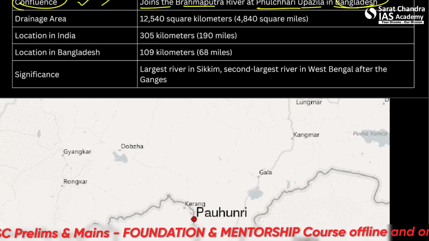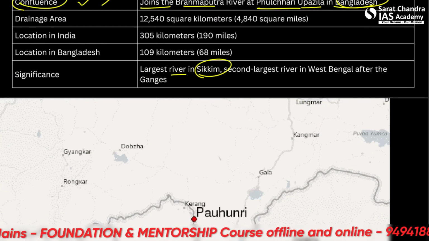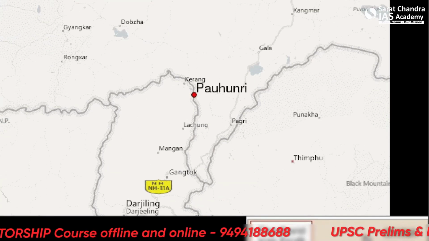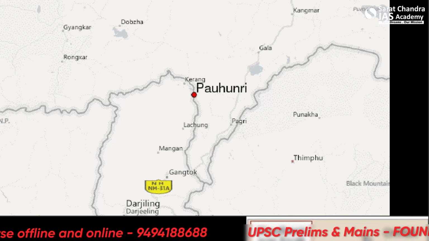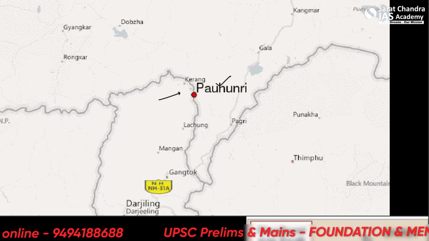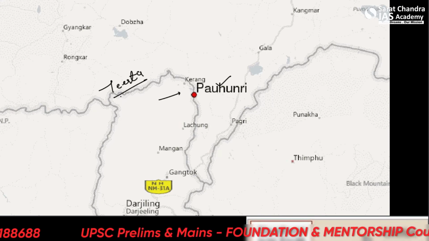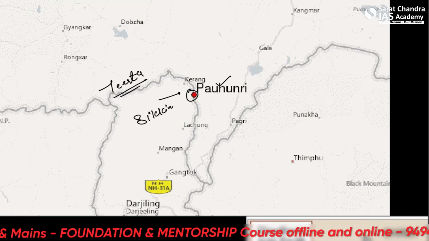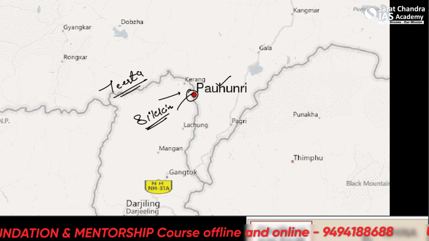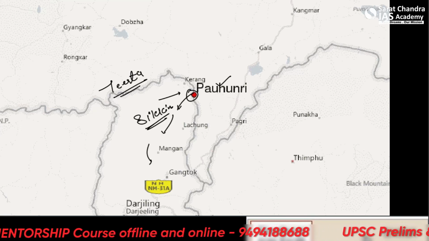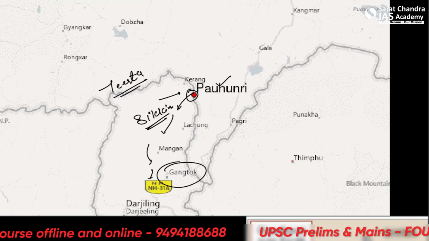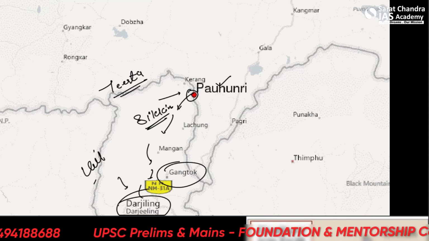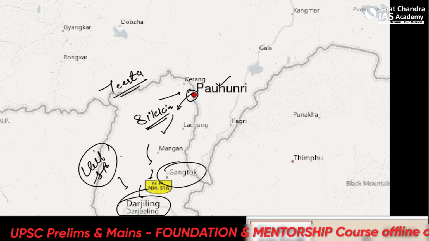So its significance is that it is the largest river in Sikkim and the second largest river in West Bengal after the Ganga. All right. So this is the region, the Pauhunri mountain, which serves as the origin of this river, Teesta. Here you can see the state of Sikkim. It originates from the northeastern end of Sikkim and runs down. This is the capital of Sikkim, Gangtok. Darjeeling is a major town here, a scenic hill station. All right, let's move forward.